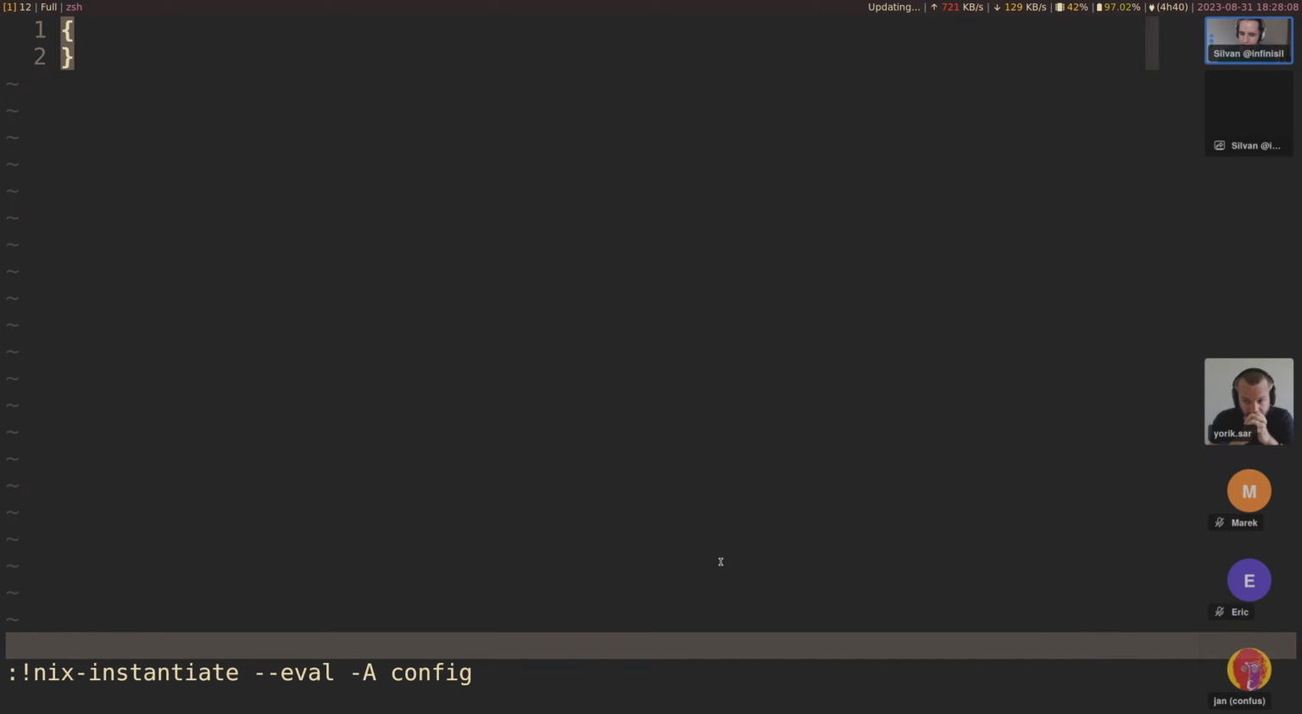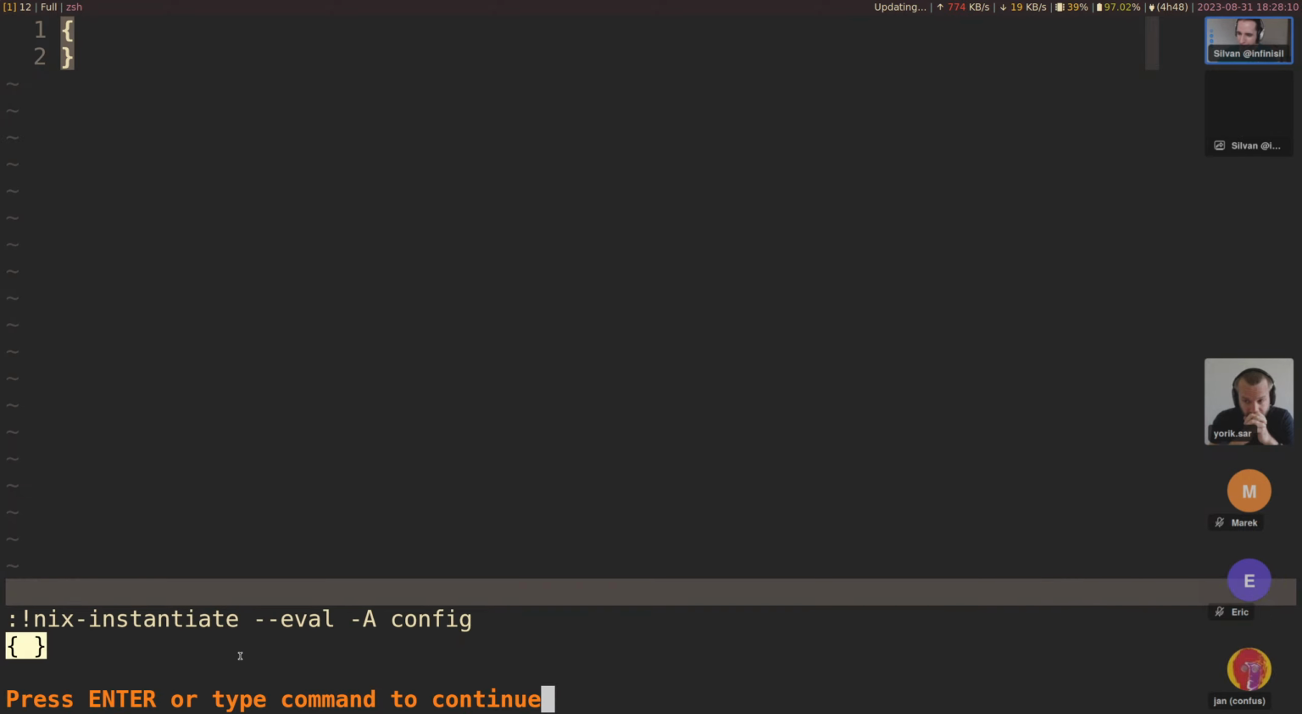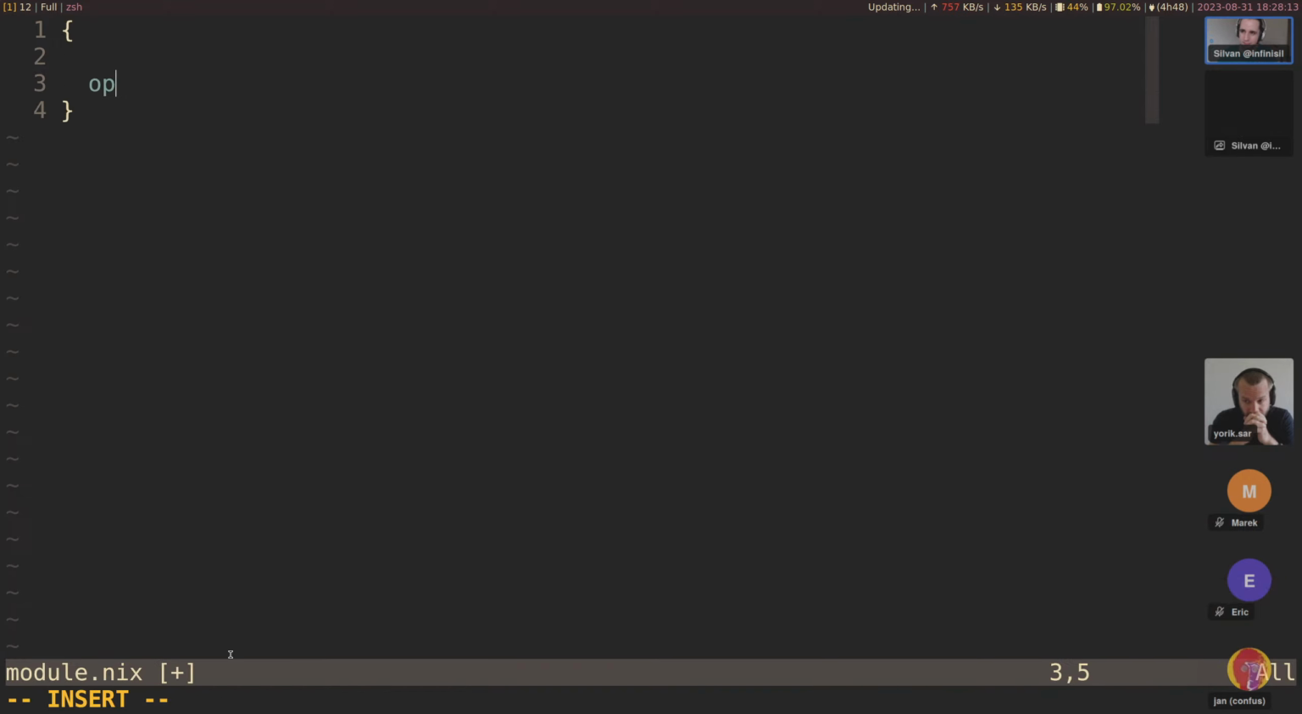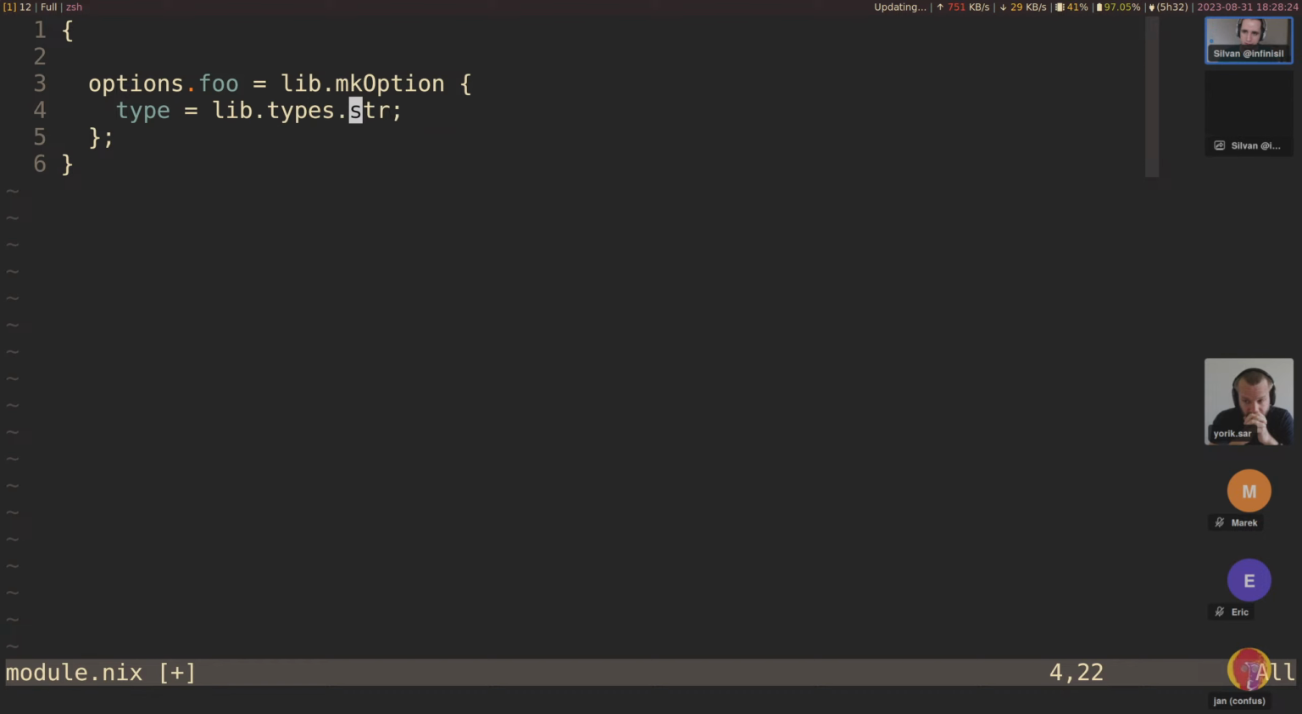But yeah, we don't have anything declared yet, so it's just an empty thing. So let's add some options. Let's say foo, create an option. Right, now we'll run into the first problem. Let's also add a type, lib.types.string.